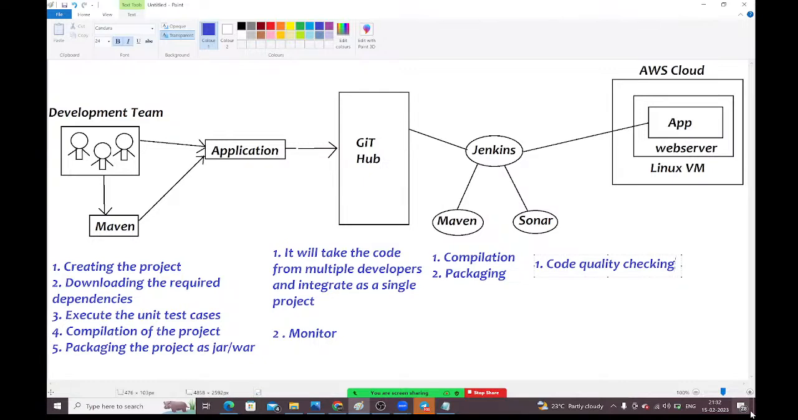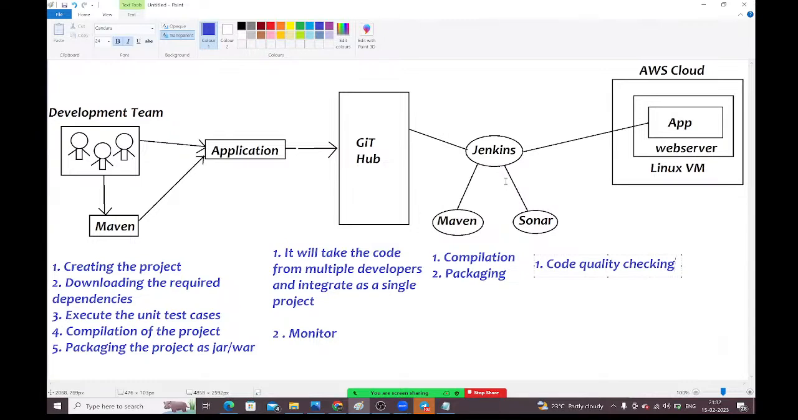Guys, by the end, you will do all these activities: Jenkins, Maven, Sonar, web servers, deploying the application, and a few more things will be added here. To this Jenkins only we need to add the Nexus. To this Jenkins only we need to add the Docker. To this Jenkins only we need to add the Kubernetes. Everything we need to integrate with Jenkins only.